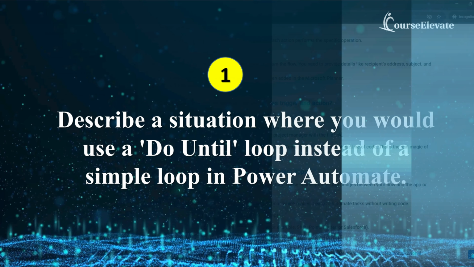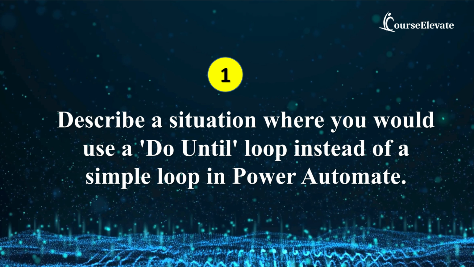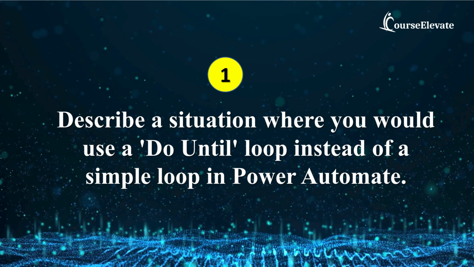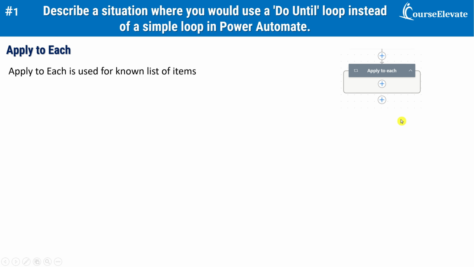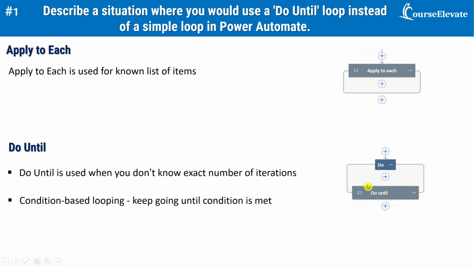So let's dive in. The first question is, describe a situation where you would use a do until loop instead of a simple loop in Power Automate. Normally in Power Automate, I would use apply to each loop when I know I have a list of items and I need to go through all of them. But sometimes I don't know in advance how many times the loop should run. I just know the condition I am waiting for. That's when a do until loop is more useful.